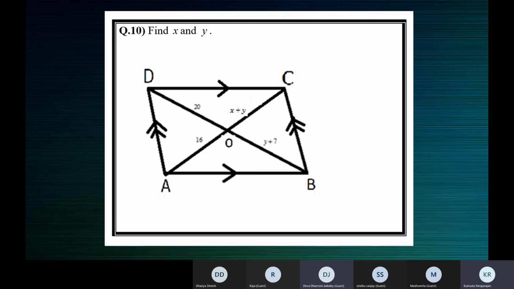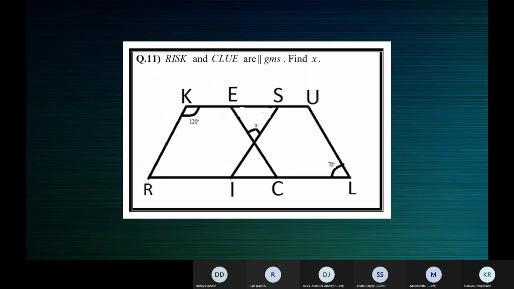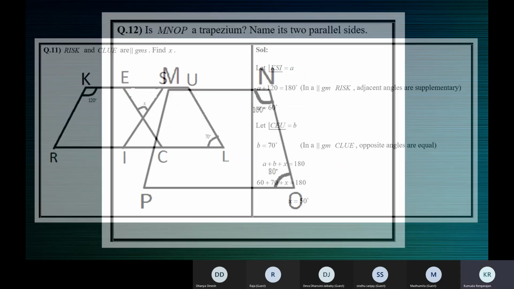What about this? Ma'am, before class ends, can you show these sums, ma'am? I didn't take a screenshot, ma'am, of these sums. I was having a few problems in taking the screenshot, ma'am. Devadarshini, can you use the meeting recording? I've shared it, no? Okay, ma'am. Okay, we finished this also.